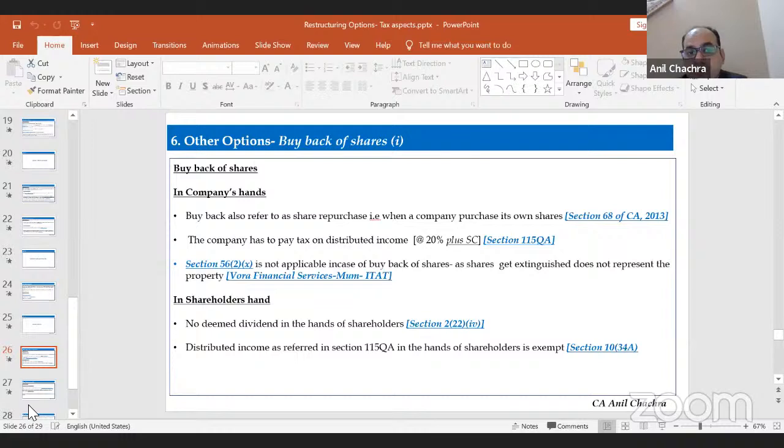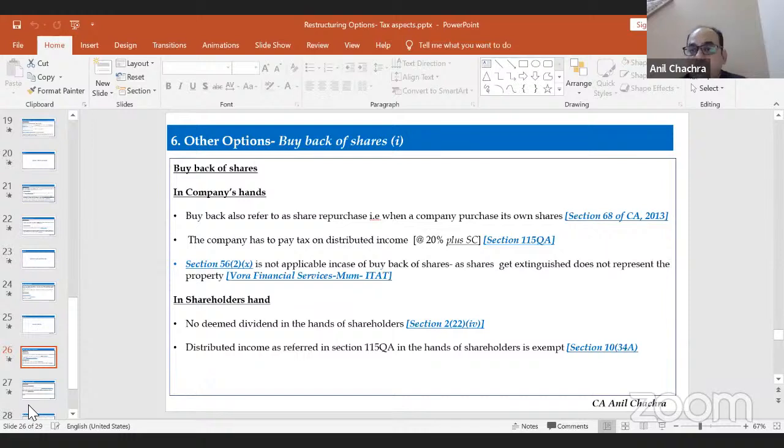There was one judgment of the Mumbai ITAT on whether Section 56(2)(x) will be applicable when a company acquires its own shares. The ITAT held that the acquisition of shares is not property, because the shares are in dematerialised form. So Section 56(2)(x) will not be applicable.